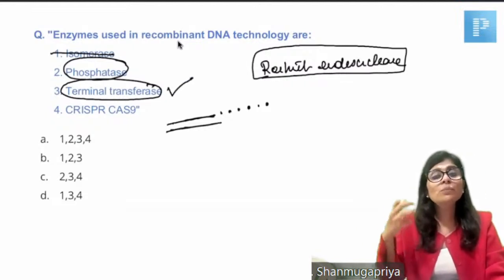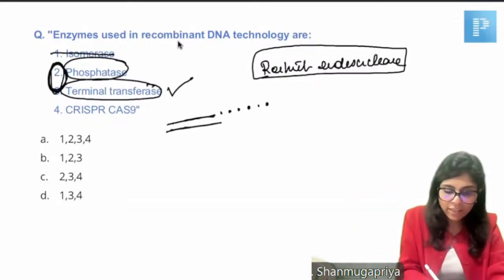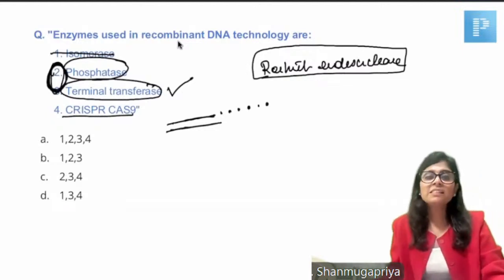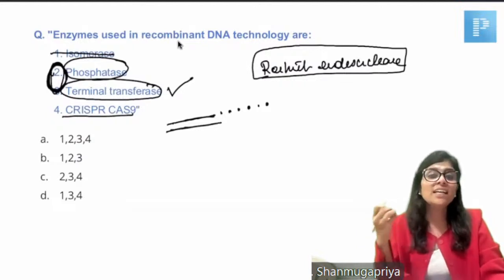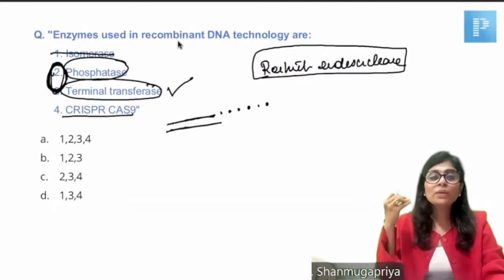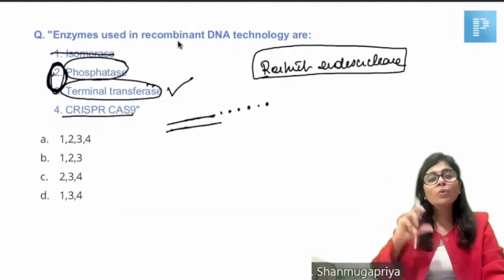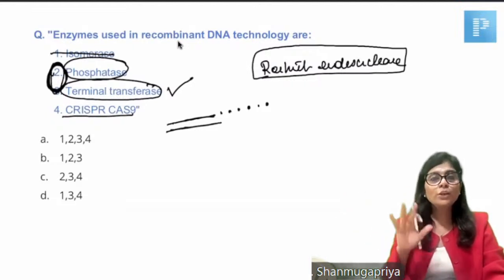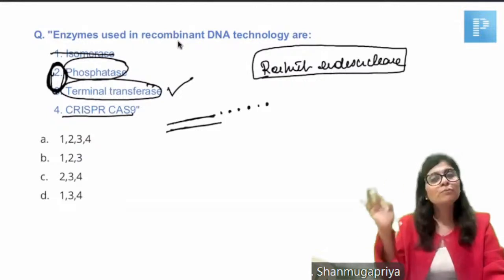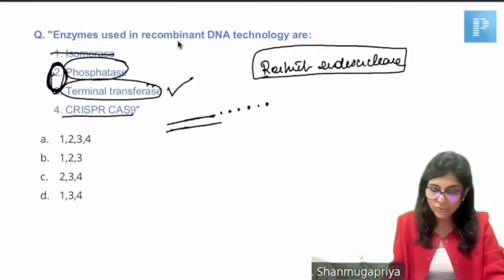Phosphatase is also used whenever there is excess overhanging edge. So these two are always used in recombinant DNA technology. The CRISPR-Cas enzyme system is a modified version of recombinant DNA technology wherein we use this enzyme for gene editing. For gene editing, you have to insert CRISPR sequences and Cas gene sequences. How do you insert them? By recombinant DNA technology. So we use phosphatase, transferase, and CRISPR-Cas9 in recombinant DNA technology. What is not used is isomerase. Okay. Answer is 2, 3, and 4.